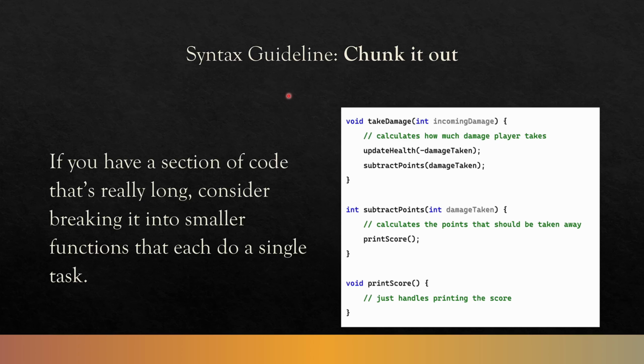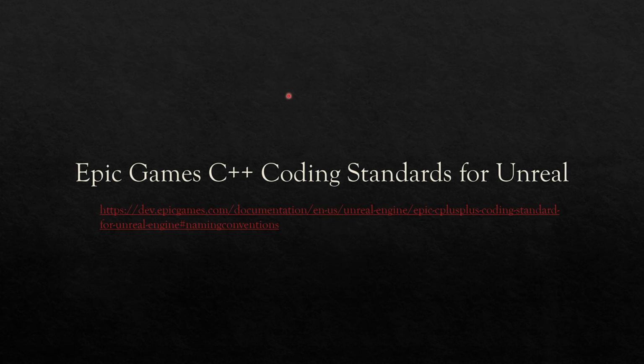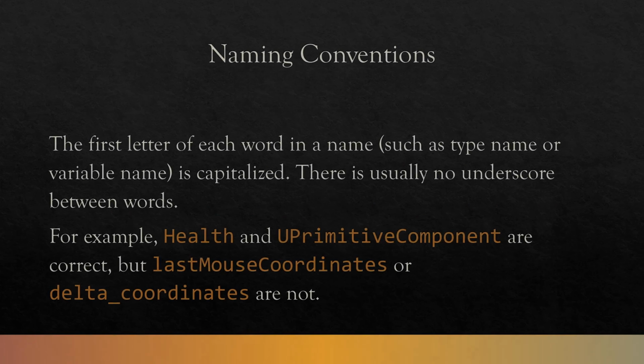DRY, the dry principle. Next, there are some coding standards for Unreal Engine. There's a link here to what those are. It's pretty long, but the big ones are naming conventions. The first letter of each word in a name, such as a type name or variable name, is capitalized in Epic Games and for Unreal. There's also usually no underscore. For example, Health with a capital H, and UPrimitiveComponent, they're correct.